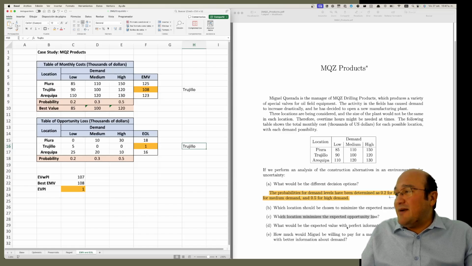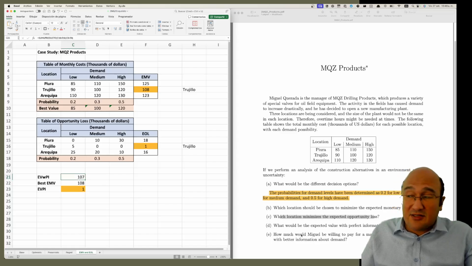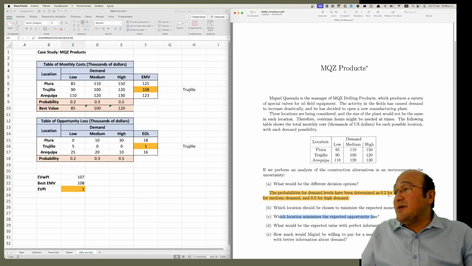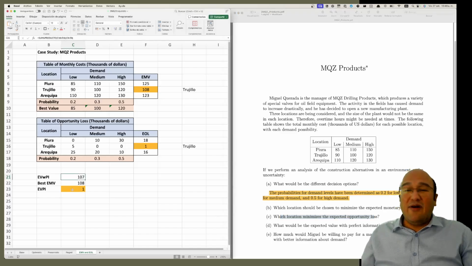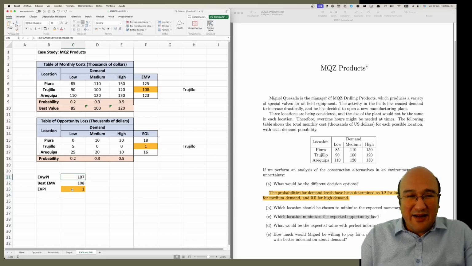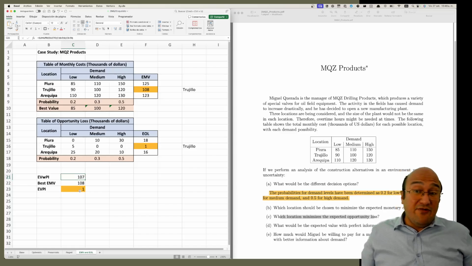What would be the expected value with perfect information? 107. That's the cost. How much would Miguel be willing to pay for a market study? Well, maximum 1. Probably less depending on the reliability of the information, okay? More reliable information would cost more, right? 100% reliable information is the same as perfect information. But if we have 50% reliable information, the information will cost less than 100% reliable information.